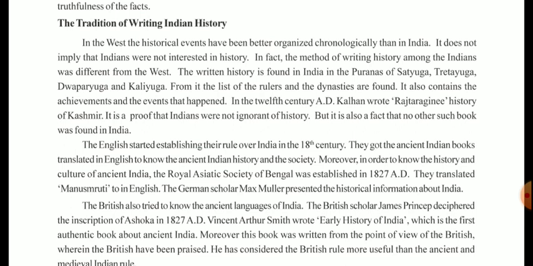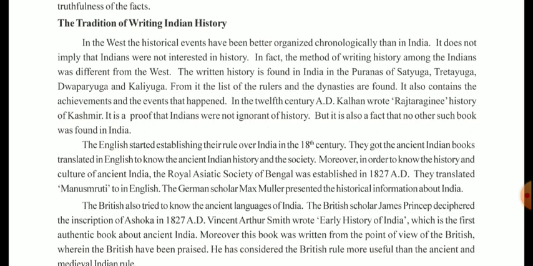The Western-style history is found in India in the Puranas of Satyug, Treta Yug, Dwapar Yug, and Kali Yug. From it, the lists of the rulers and the dynasties are found. It also contains the achievements and the events that happened. In the 12th century AD, Kalhana wrote Rajtarangini, the History of Kashmir. It is a proof that Indians were not ignorant of history. But it is also a fact that no other such book was found in India.